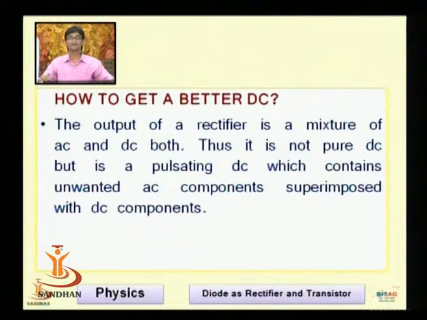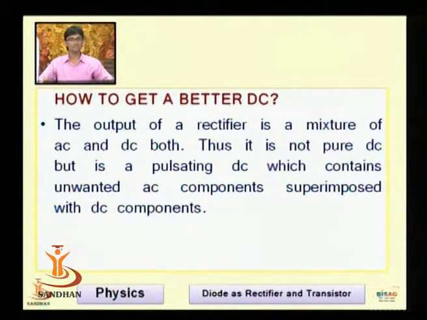Now how to get better DC? If you try to recall the block diagram of the rectifier, the first block was the transformer, the second block was the rectifier, and the third block was the filter. Why are we using a filter? Because of the limitations of the rectifier. Sometimes after the conversion from AC into DC, there are certain AC components present with the DC. To remove these AC components, we need to use the filter circuit.